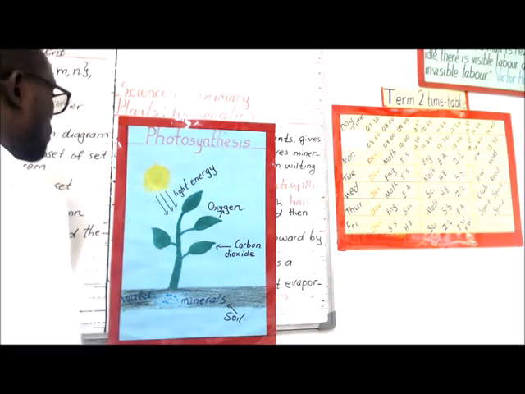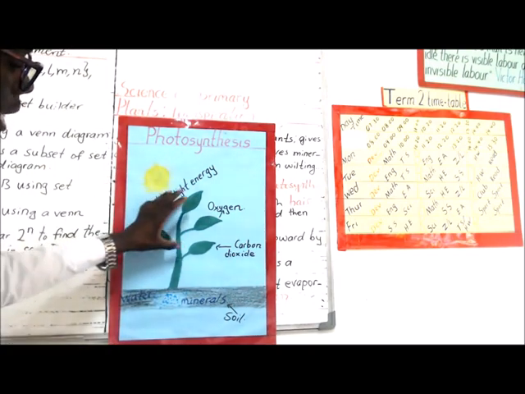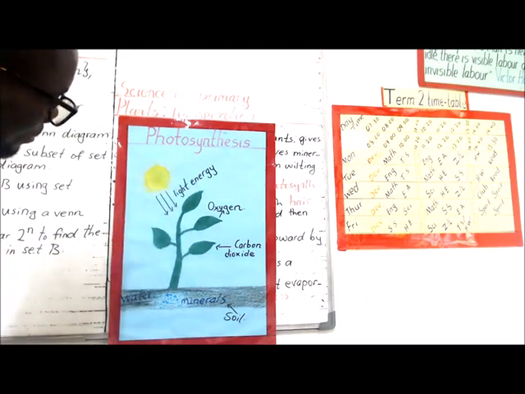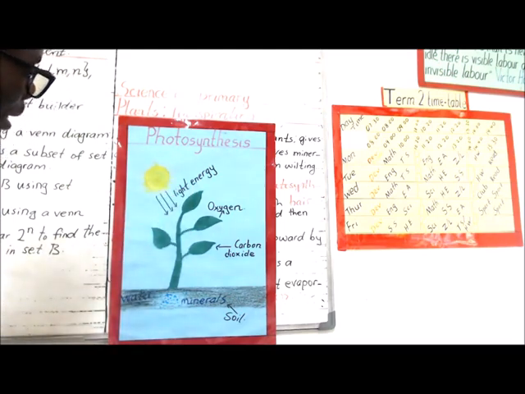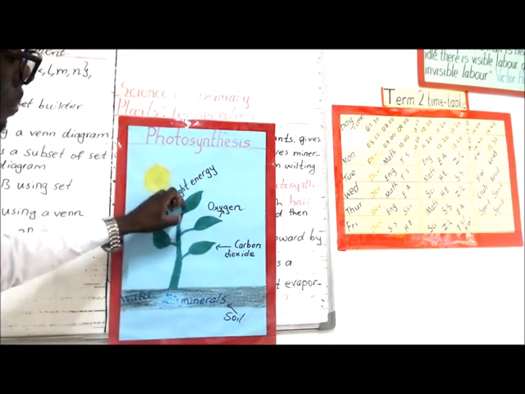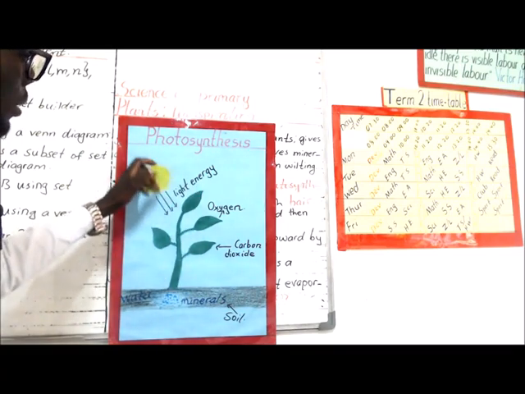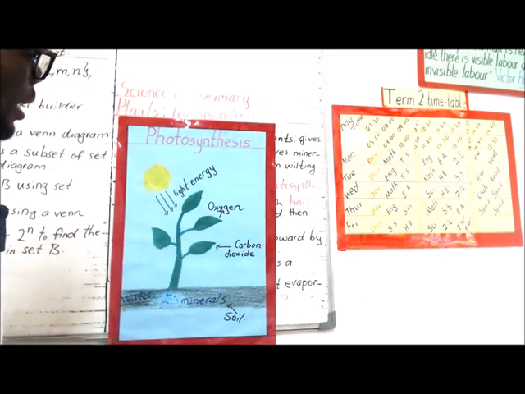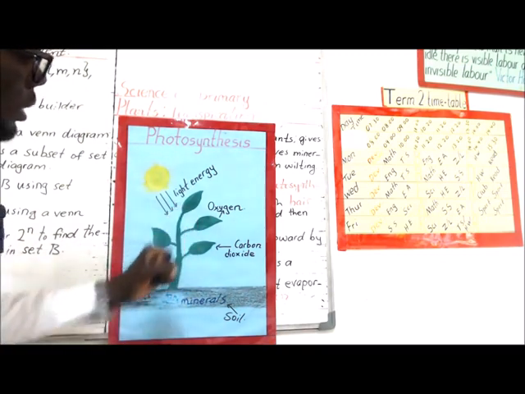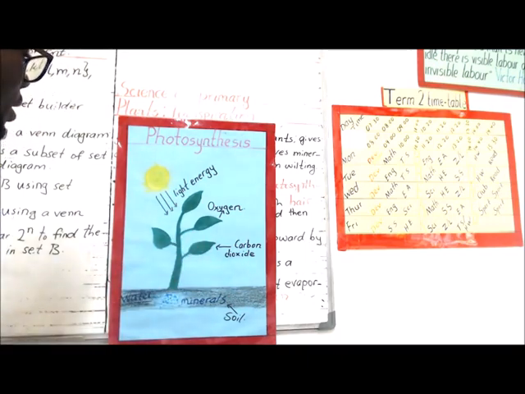So there's light here, and there's a green plant here. This light energy is falling on the green plant's leaves. The leaves are receiving this light energy. And then oxygen is given out, and carbon dioxide is taken in.